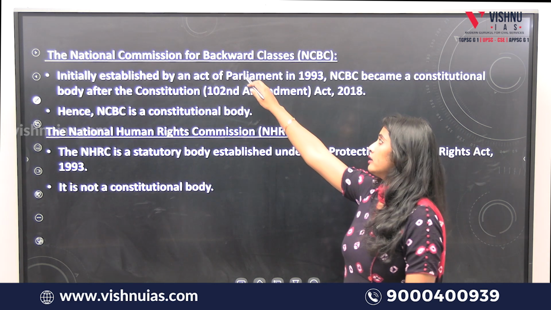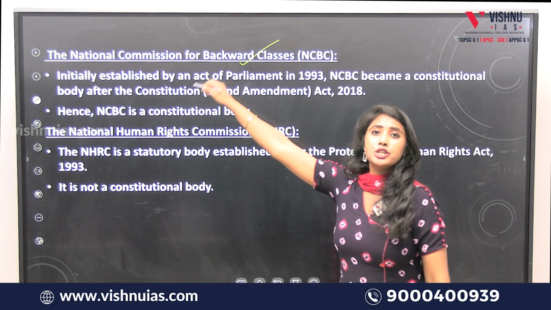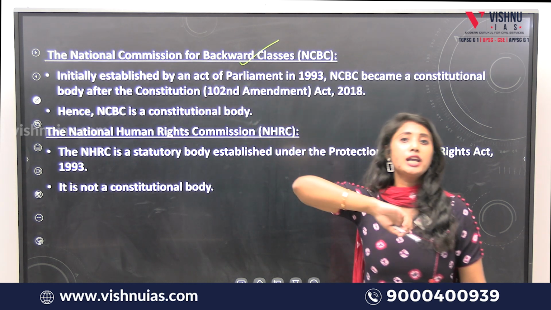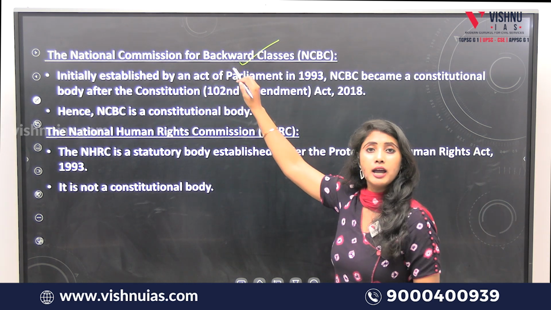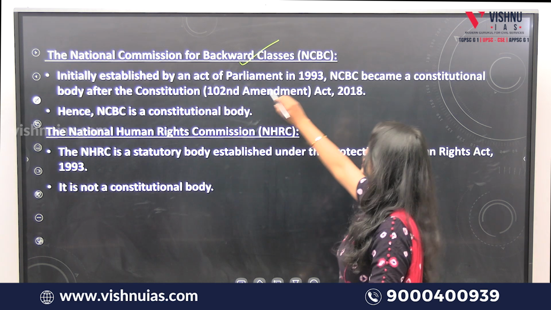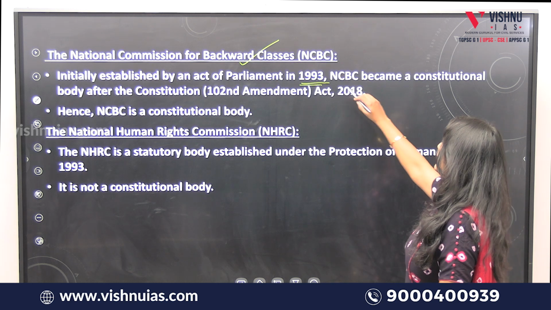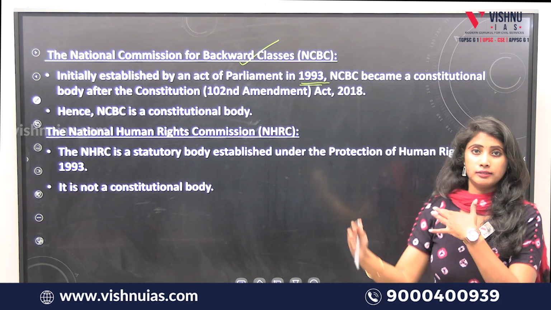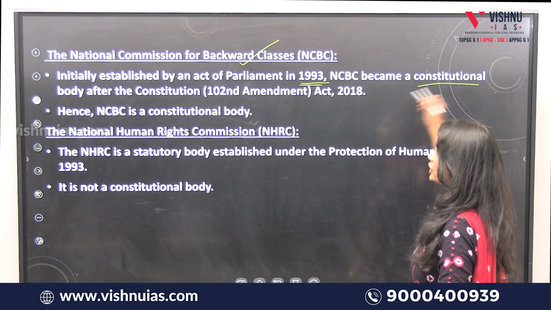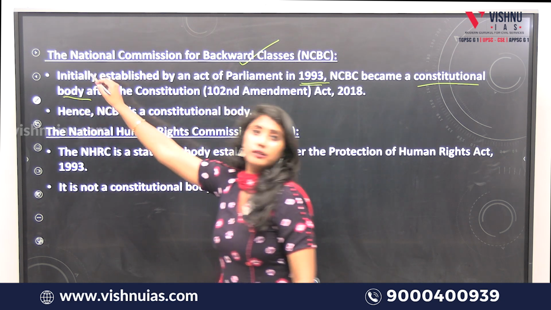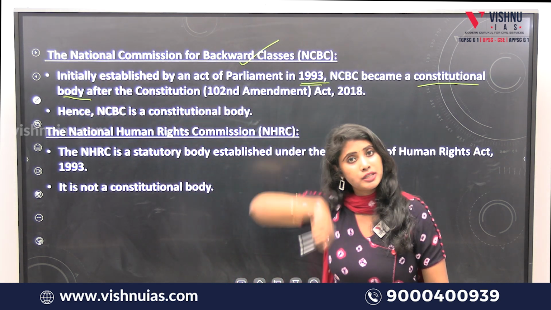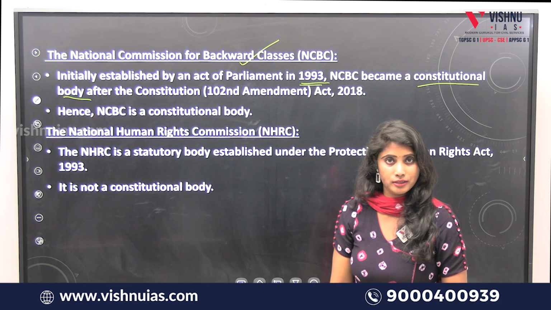So here, first of all, National Commission for Backward Classes was initially established by an act of parliament in 1993. And thereafter it became a constitutional body. See, non-constitutional bodies can be converted into constitutional bodies as well. Remember this.